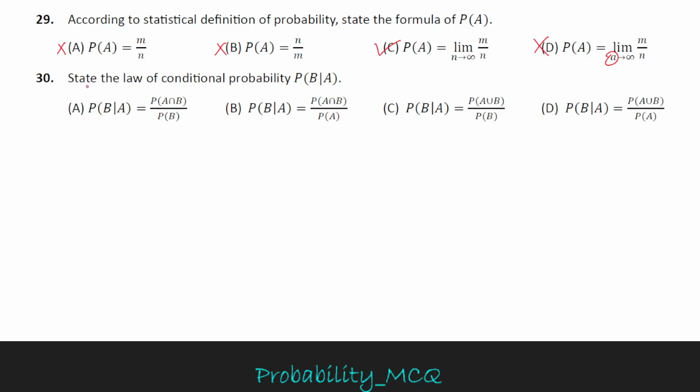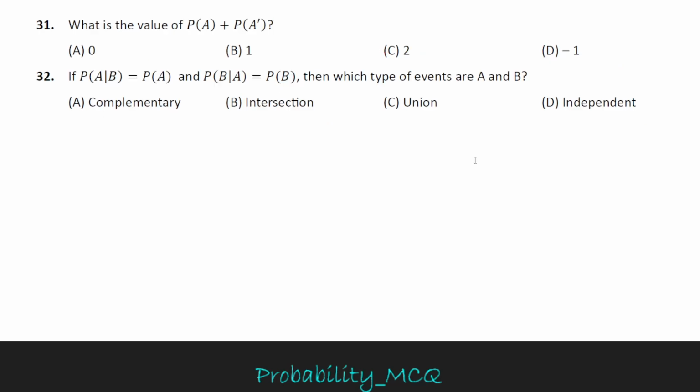Now, question number 30: state the law of conditional probability P of B given A. The formula of P of B given A is P of A intersection B upon P of A. So option B is the correct option.